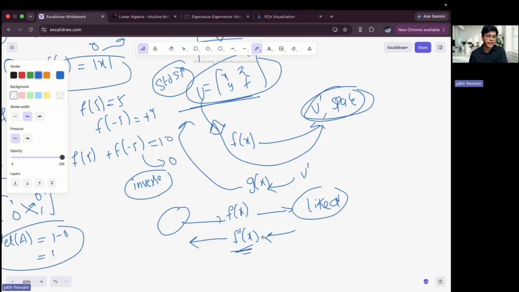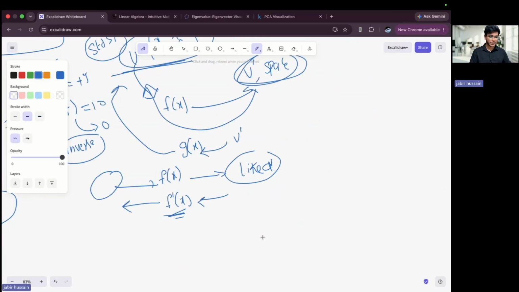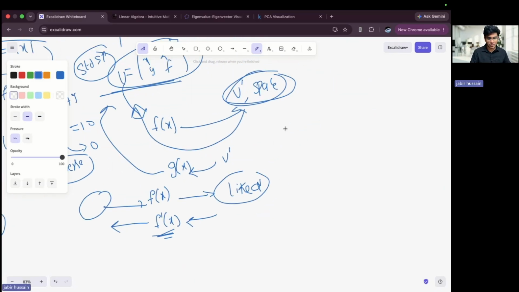Now, I have told you that there are some special cases. Let's say I have a two-dimensional vector.